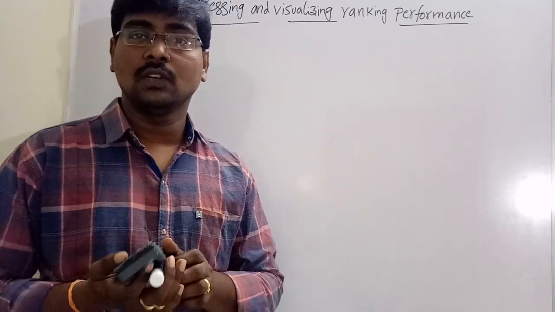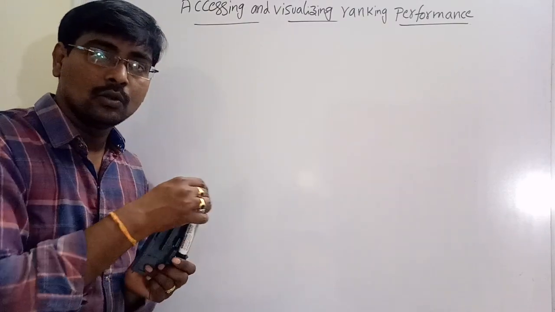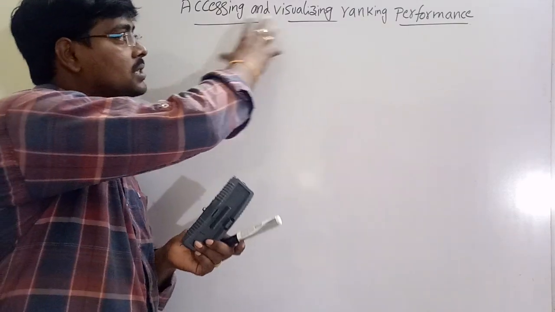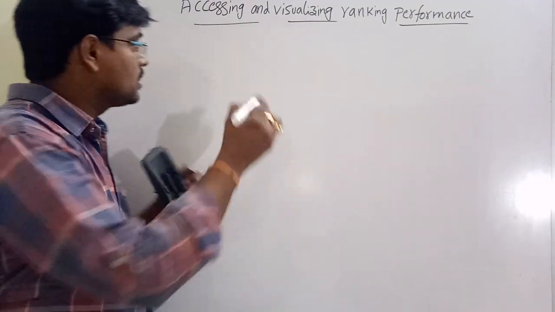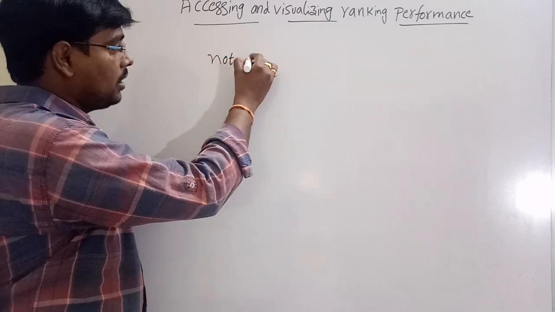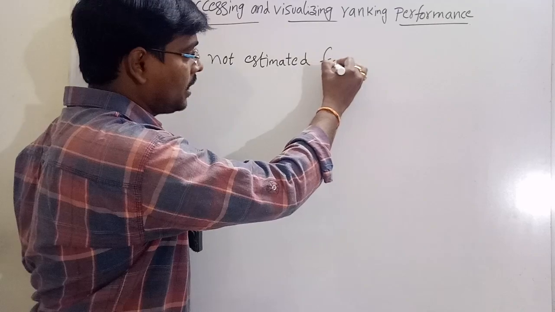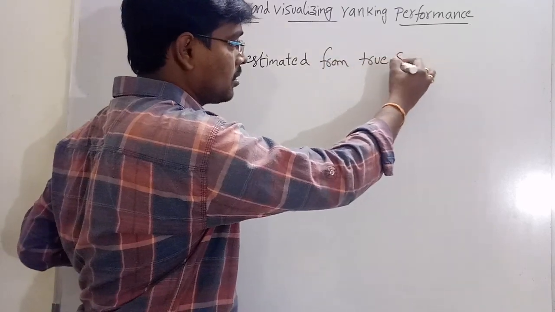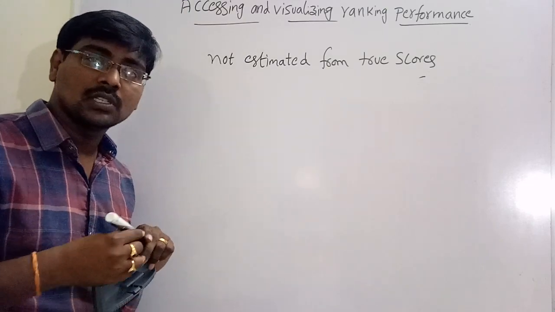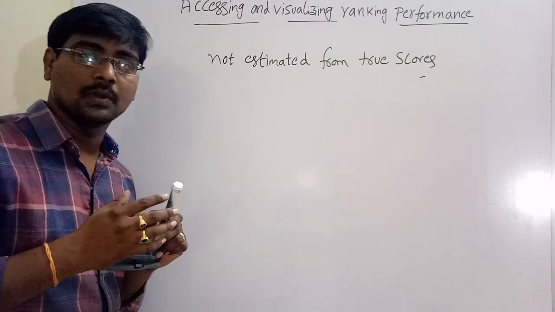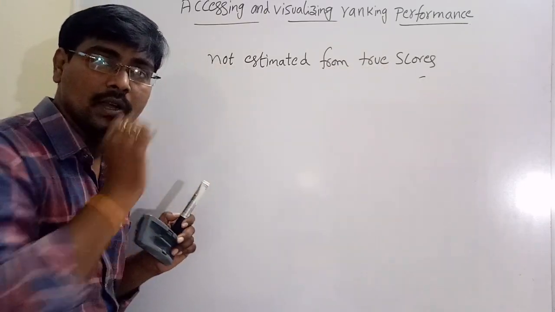In the previous session, we had discussed scoring and ranking. This is the continuation of scoring and ranking, and this is assessing and visualizing ranking performance. The main point is that the scores are not estimated from true scores. What do we mean by these two scores? The true scores are assigned by some X company or some Y company, that is, some fixed scores. The scores are not estimated from the true scores.